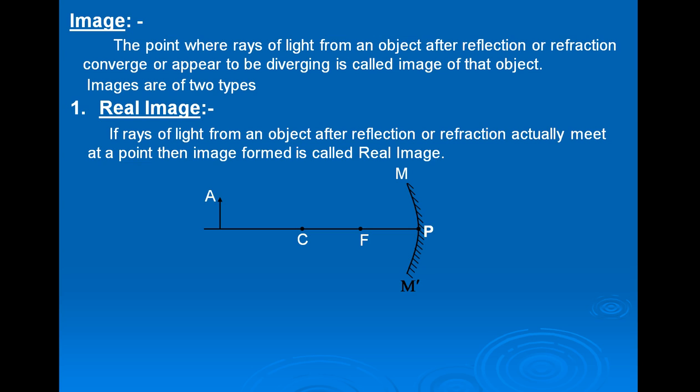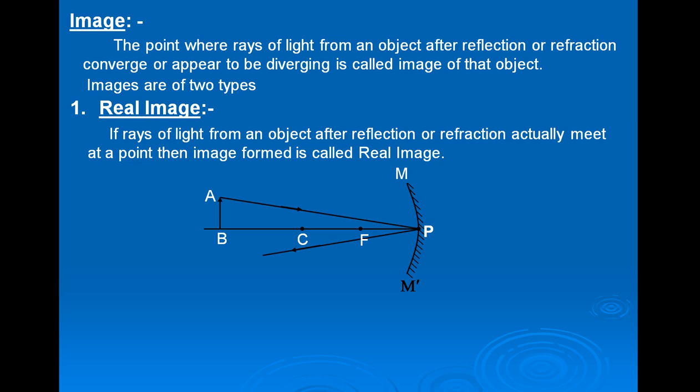Let an object AB is placed on the principal axis away from the center of curvature, and we have to find the image of point A or object AB. To find this, consider two rays of light coming from point A and C, where these rays of light after reflection actually meet or appear to be diverging.